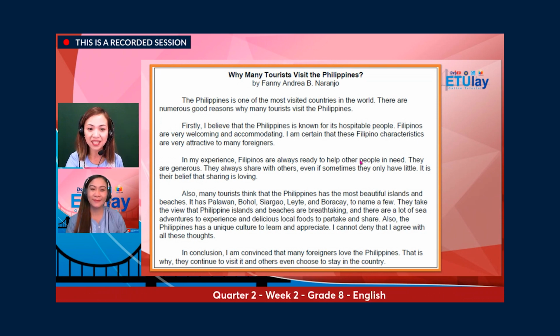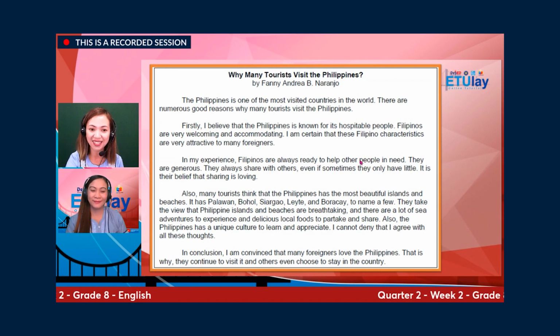Also, the Philippines has a unique culture to learn and appreciate. I cannot deny that I agree with all these thoughts. In my conclusion, I am convinced that many foreigners love the Philippines. That is why they continue to visit it and others even choose to stay in the country.